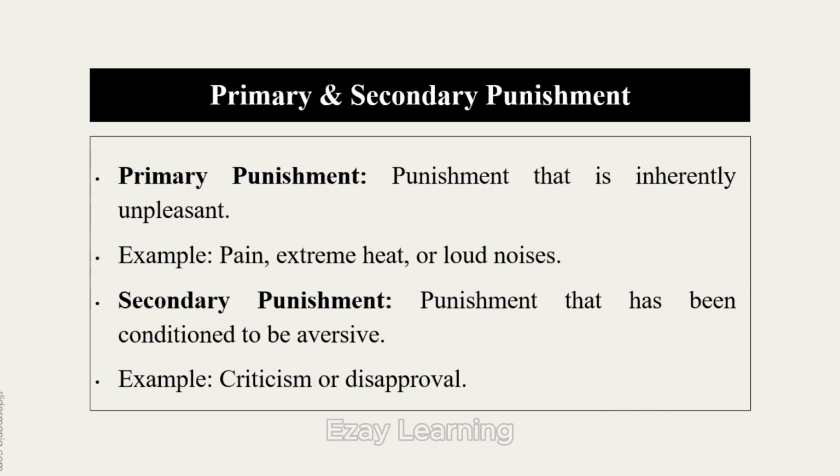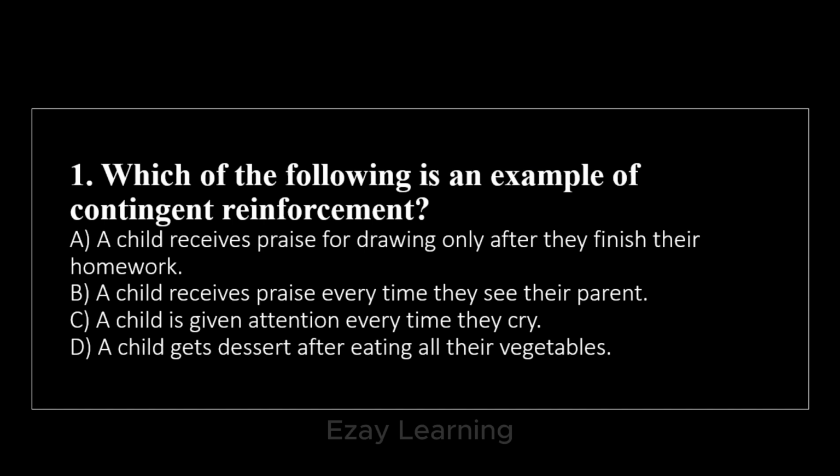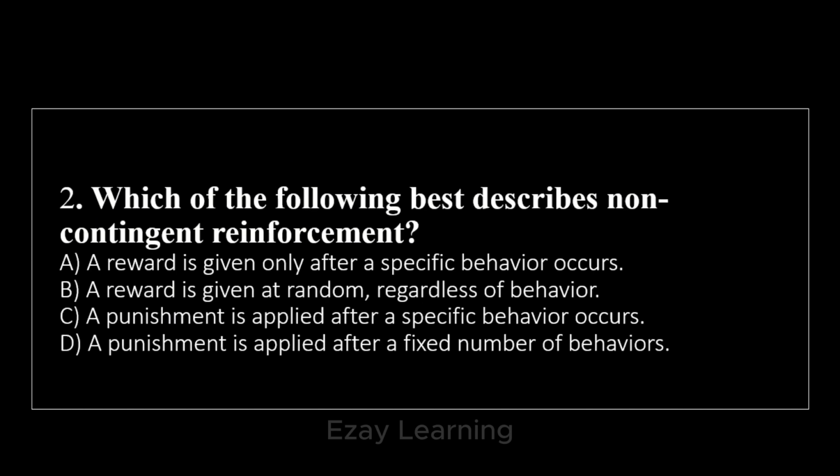Coming towards the MCQs. Which of the following is an example of contingent reinforcement? A child gets dessert after eating all their vegetables. Which of the following best describes non-contingent reinforcement? A reward is given at random regardless of behavior.